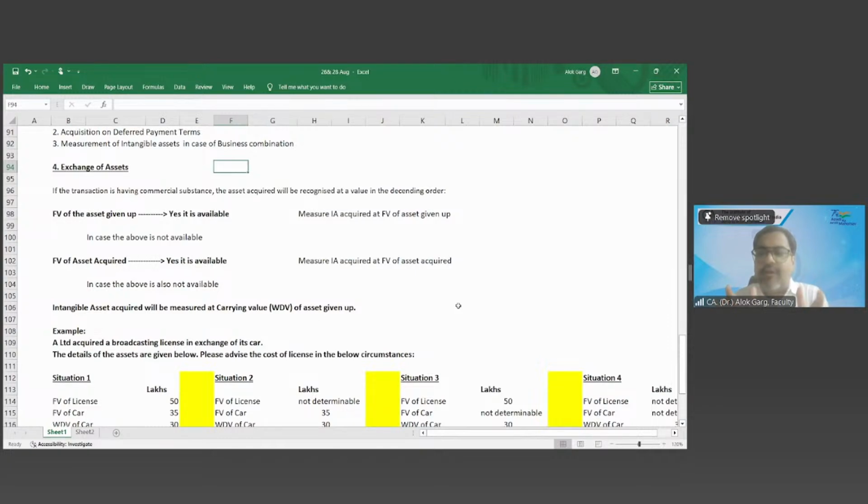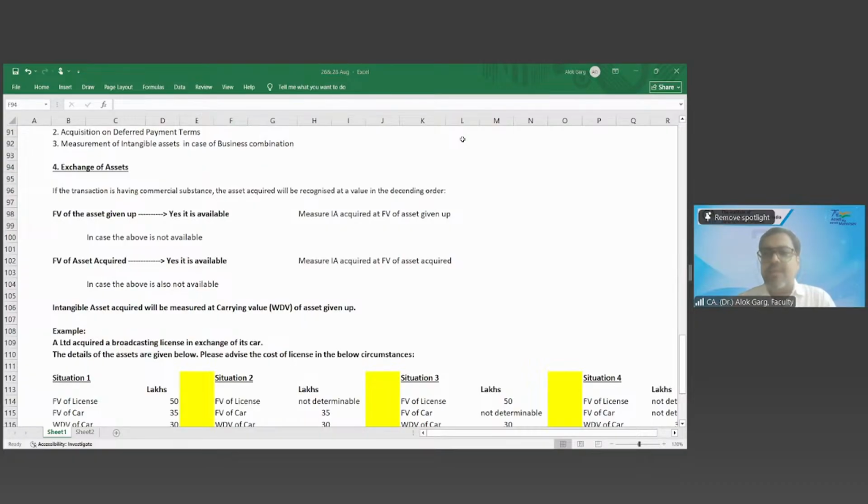At what value will you record your expense? At what value will you record the moong dal in your books of accounts? The price which you have paid to the shopkeeper? You went to the shopkeeper, asked what price you need to pay for 1 kg of moong dal, he gave you the moong dal and you paid 100 rupees. So you have recognized it at 100 rupees.